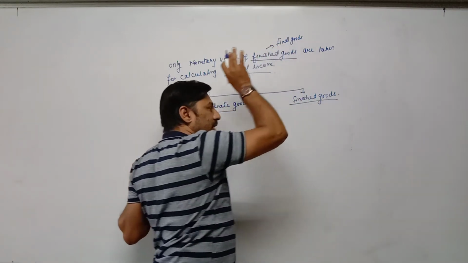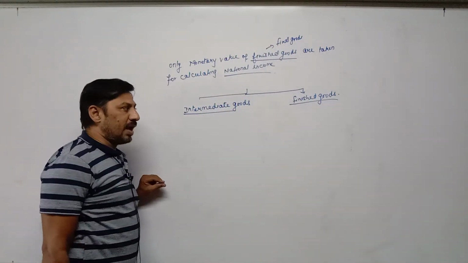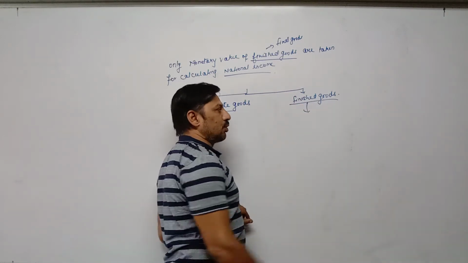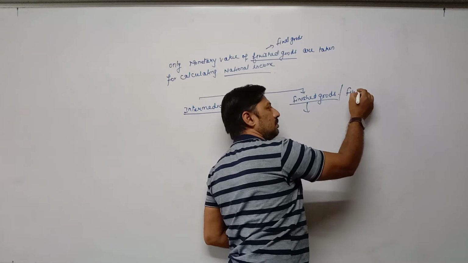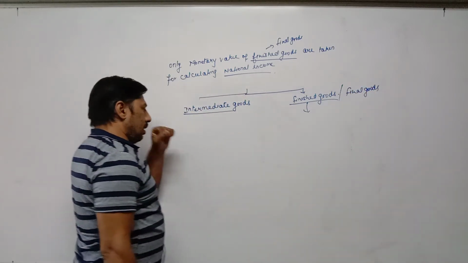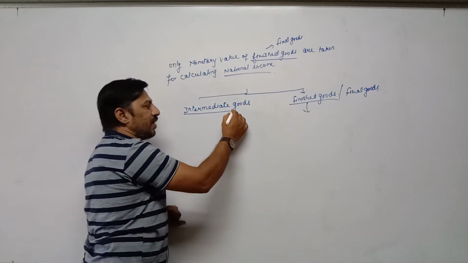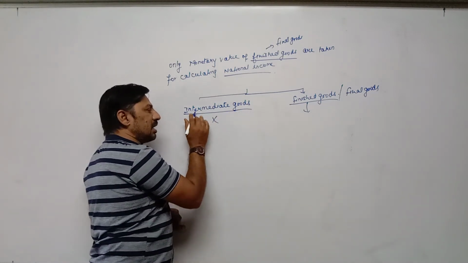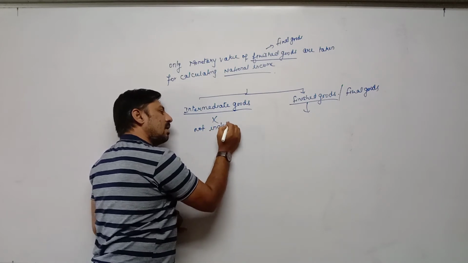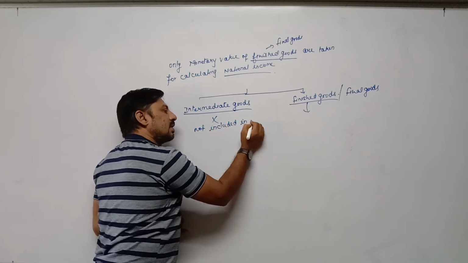While we are calculating national income, we have to take only the value of finished goods or final goods. It means we are not required to take the value of intermediate goods. Means intermediate goods is not included in national income.